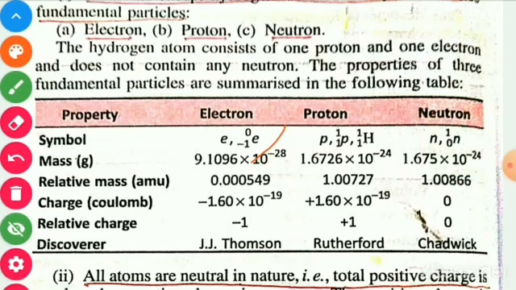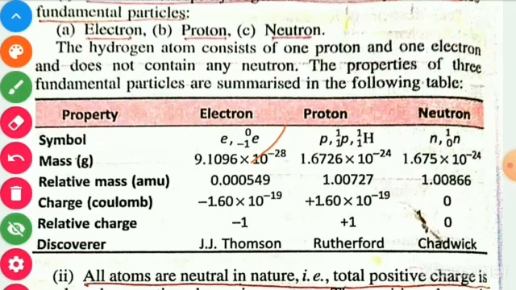Relative mass in AMU for the electron is 0.00549, for proton 1.00727, and for neutron 1.00866 AMU.